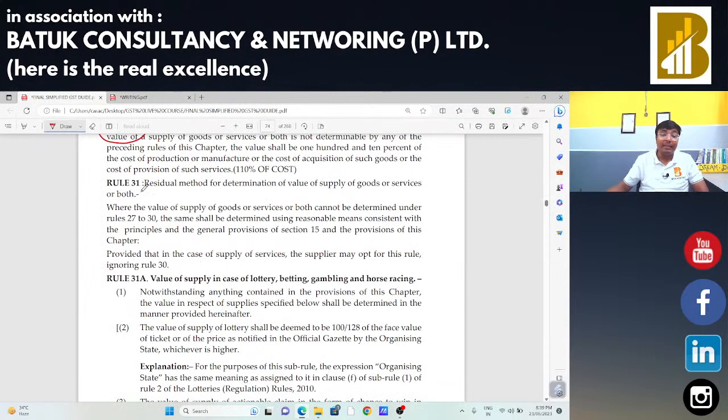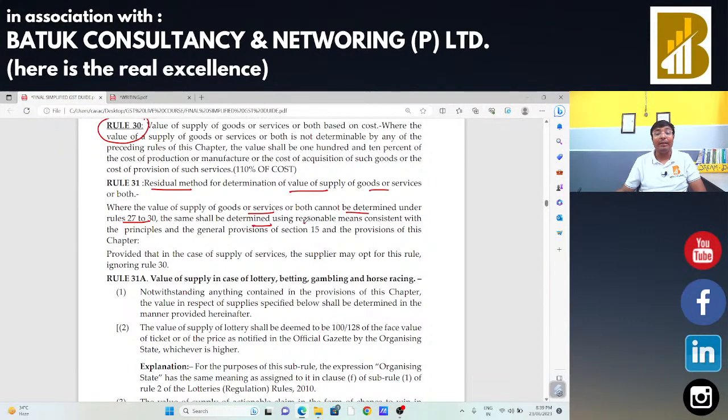Now, rule number 31 is the residual method for determination of value of supply of goods or services, where the value of supply of goods or services or both cannot be determined under rule number 27 to 30. The same shall be determined using reasonable means. In that case, we need to check the nature of the transaction and reasonable means, and according to the nature and the reasonable means, we are going to decide the value of supply. So, rule number 27, 28, 29, 30 and 31 is okay for you.